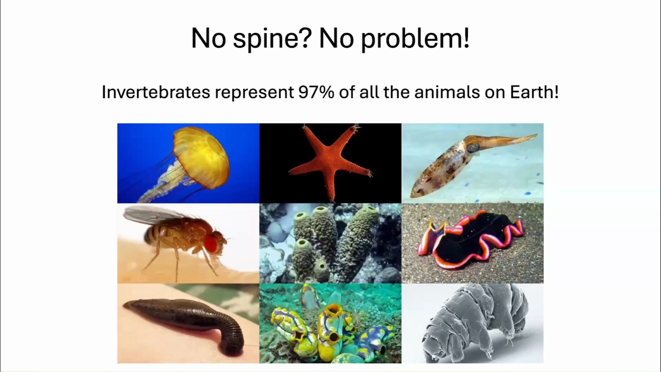Hello, biologists. Today's lecture is going to be all about invertebrates, so critters without a vertebral backbone, either of cartilage or of bone. So these are all no spine. And that's okay because these are very successful organisms. In fact, they make up 97% of animals on Earth. So let's get into this group.